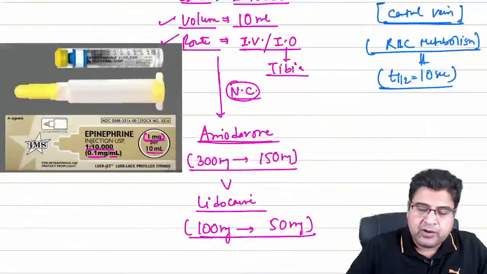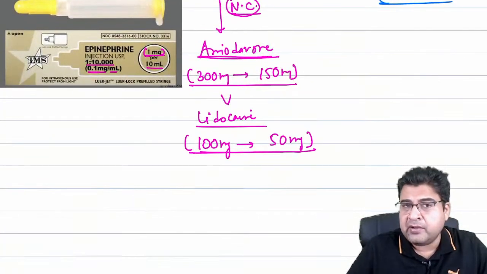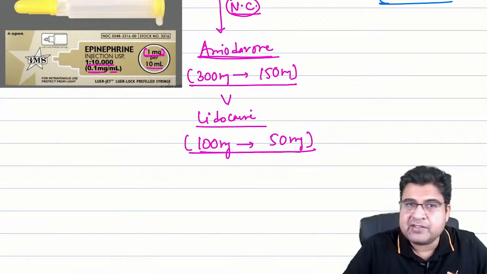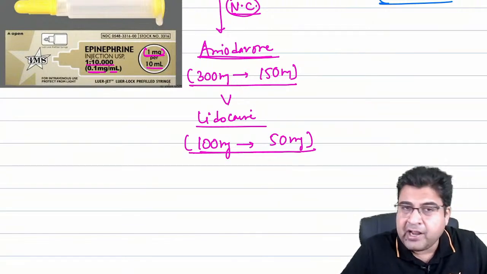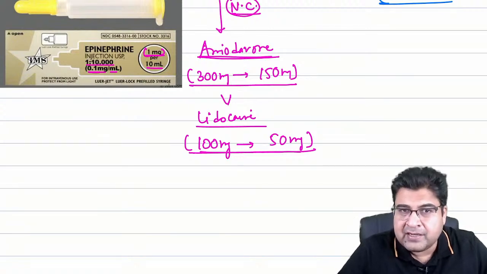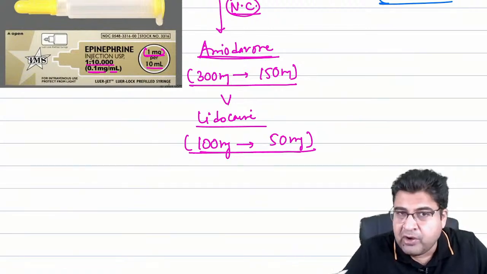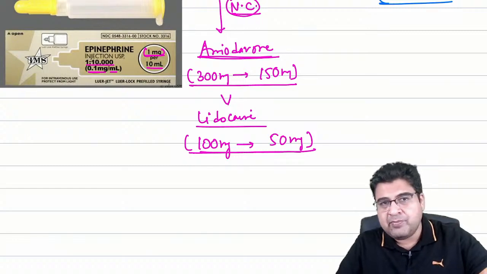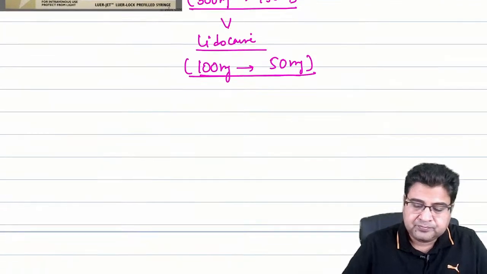So these are the four algorithms of ACLS, the medical part, the drug part we have discussed over here. The shock part, like how to give shock, how to give CPR, how much current is given, what precautions we need to take, all these things will be covered in your anesthesia class, right?